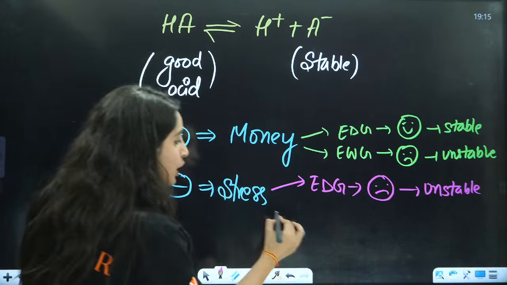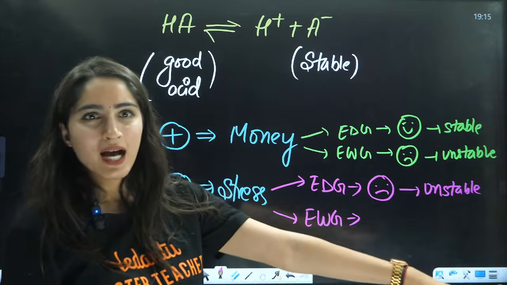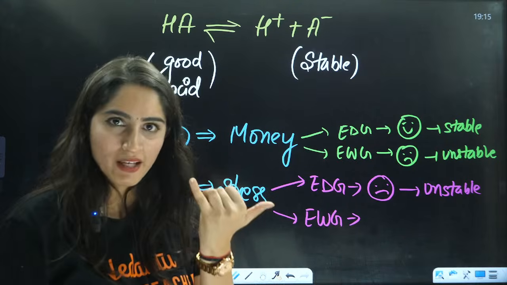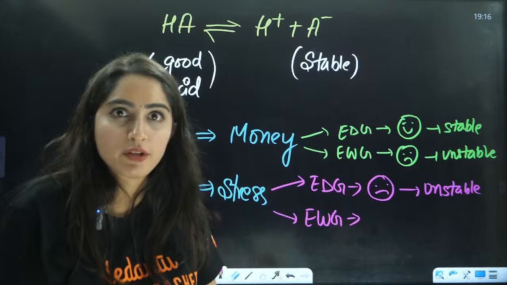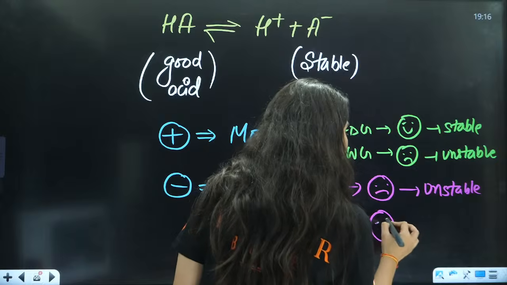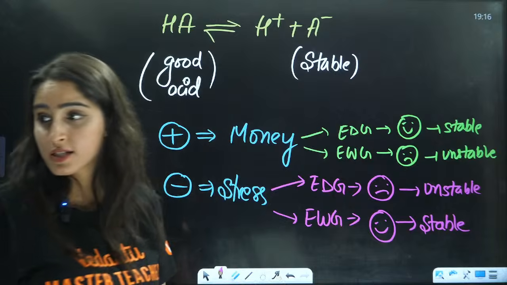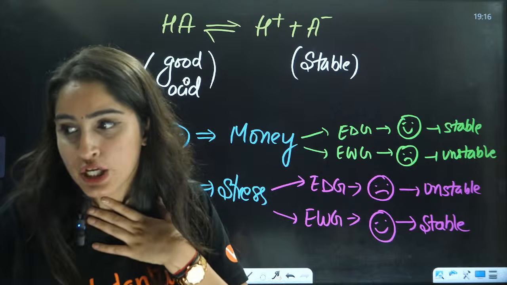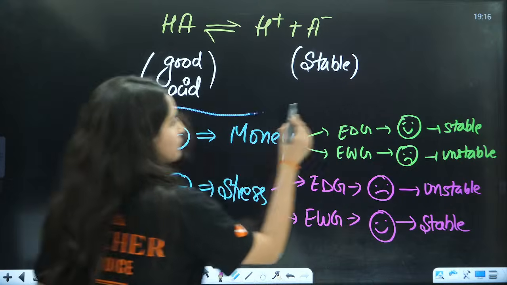Now, for example, you have an electron withdrawing group. You are like, okay, I was under stress, but I talked to my best friend. My best friend talked to me for 3-4 hours. Now I am very happy. Why? Because now I am out of the stress. They have withdrawn the stress from me. That is why now I am very happy. This is called stability. This is when you have more stability, right, students? Everybody in the chat box, tell me.